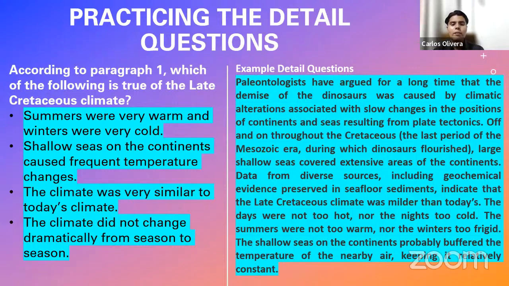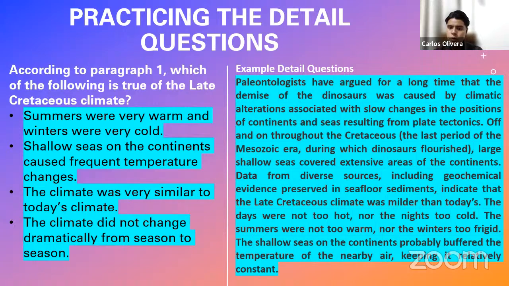So for example, let us read right now this reading passage for us to understand this question very easily, all right? It's on the right side. It says, paleontologists have argued for a long time that the demise of the dinosaurs was caused by climatic alterations associated with the slow changes in the positions of continents and seas resulting from plate tectonics. Off and on throughout the Cretaceous, the last period of the Mesozoic era, during which dinosaurs flourished, large, shallow seas covered extensive areas of continents.